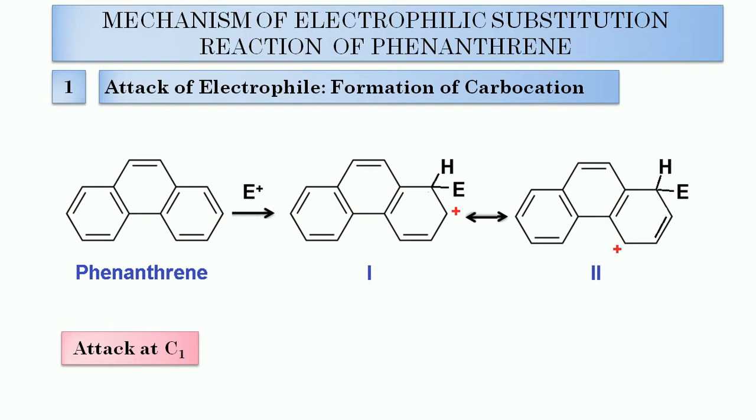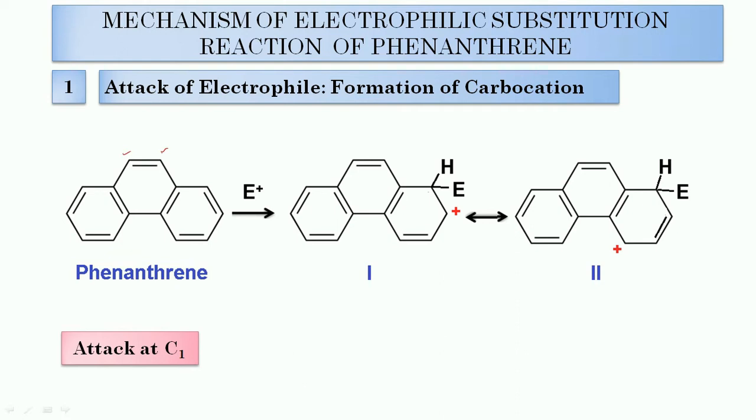In the previous video we have already discussed the mechanism of electrophilic substitution in case of anthracene. In this case, phenanthrene will also undergo electrophilic substitution reaction and electrophilic addition reaction at position number 9 and position number 10.